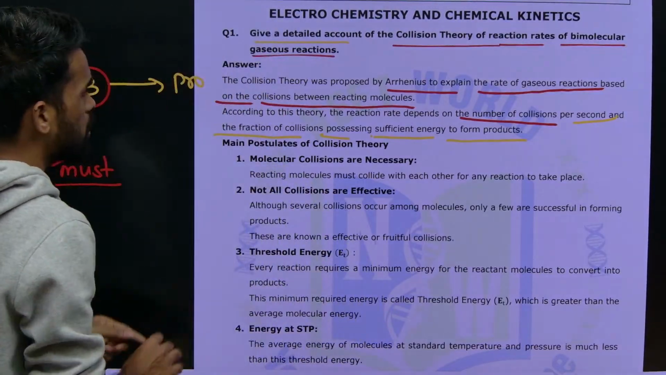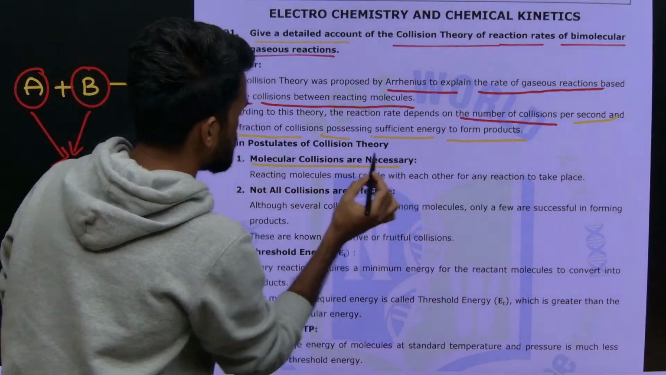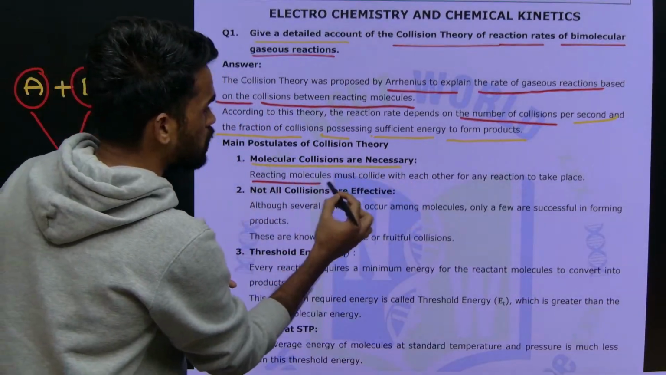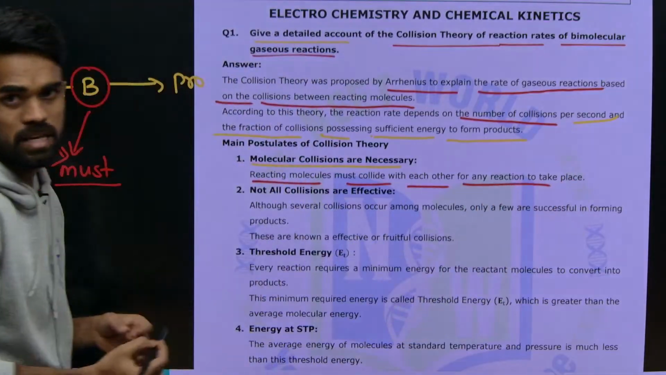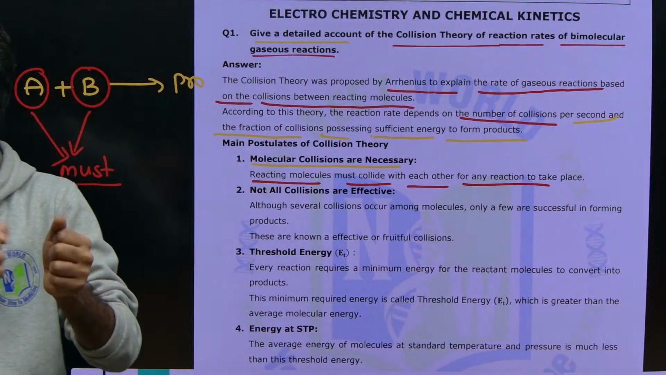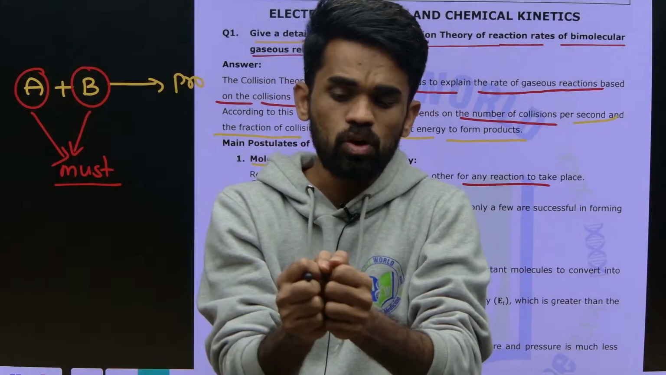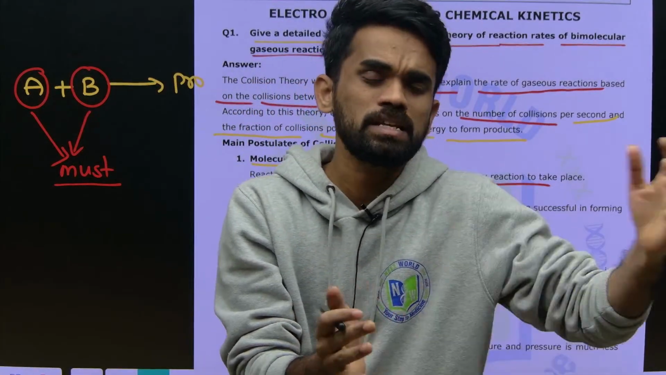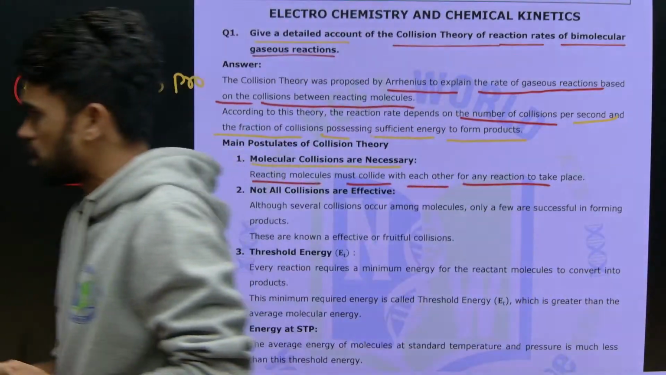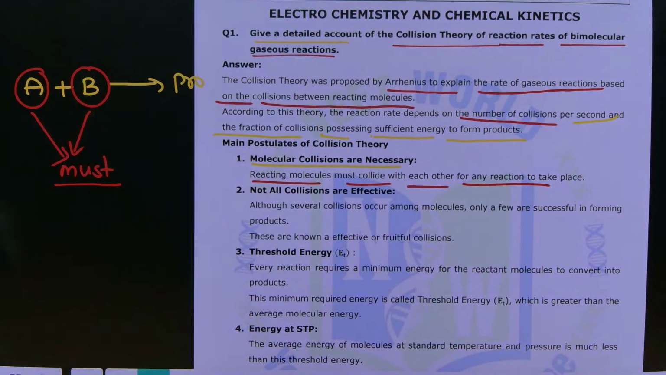Just look here, molecular collisions are necessary. The reacting molecules must collide with each other for any reaction to take place. So when the collisions happen, only then does the reaction initiate, and that might result in product formation. Anyone in the chat box can interact.